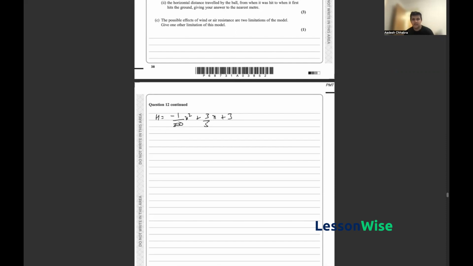So I get minus 1 upon 300 times 90 squared plus 3 by 5 times 90 plus 3. And this should yield the maximum height, which is 30 from this calculation, 30 meters. So that is the first part of the B part done.